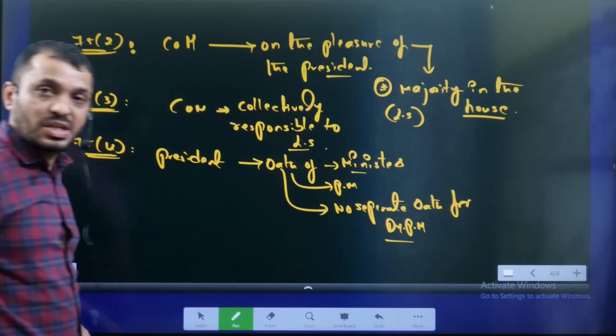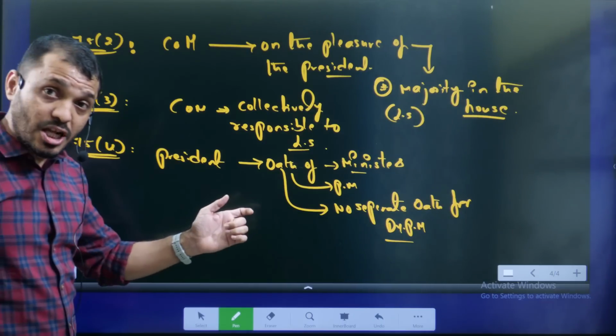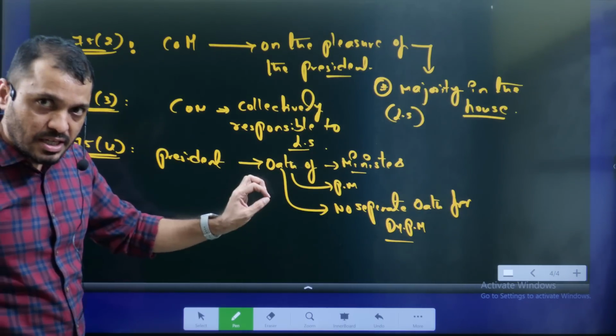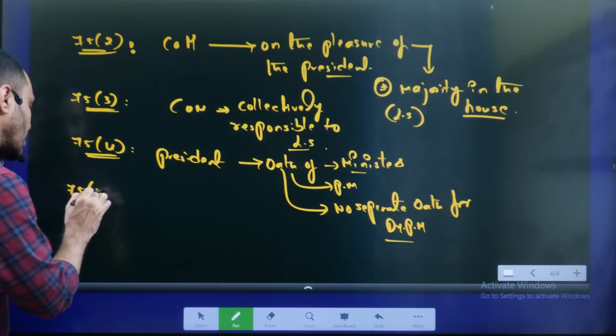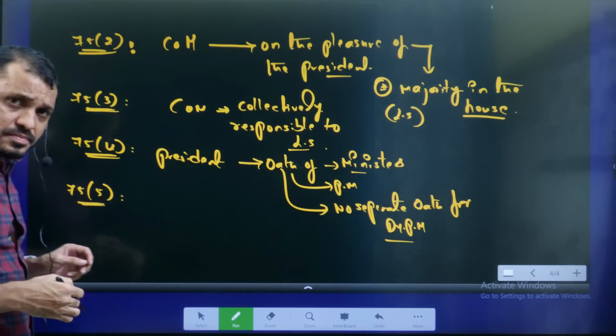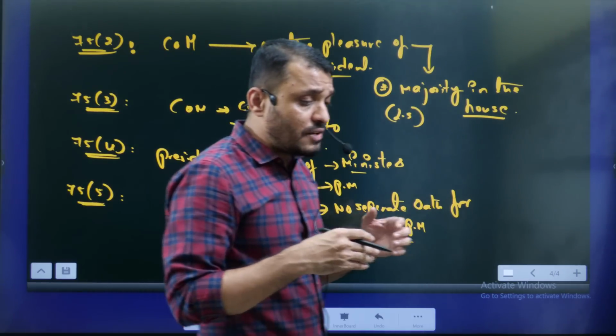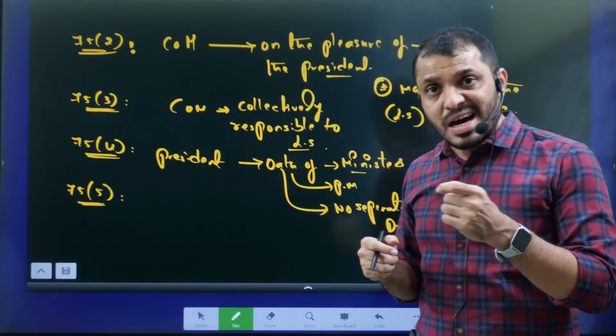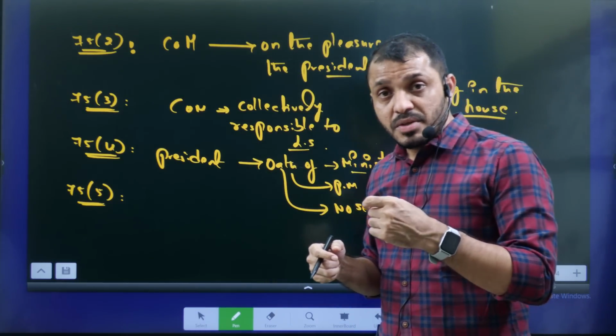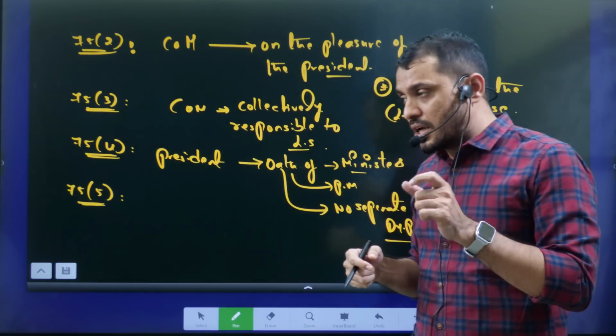There is no separate oath for deputy prime minister. The same at the state level also, there is no separate oath for the deputy chief minister. You have to understand Article 75 clause 5. It talks about, students, normally if you want to become a minister, you should have a membership either in the Lok Sabha or in the Rajya Sabha. At the state level, you should have membership in the assembly or council.